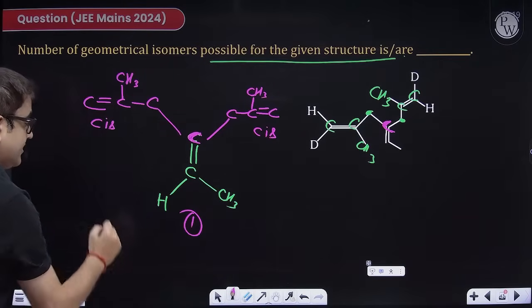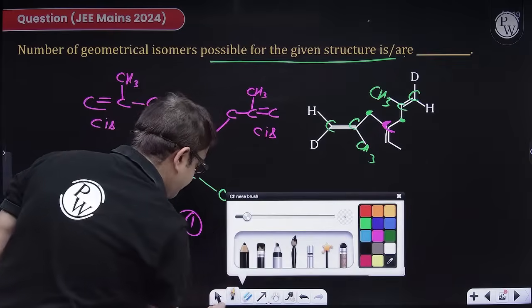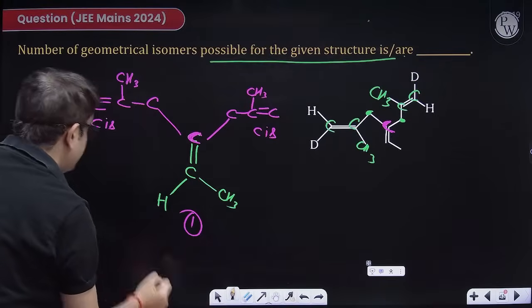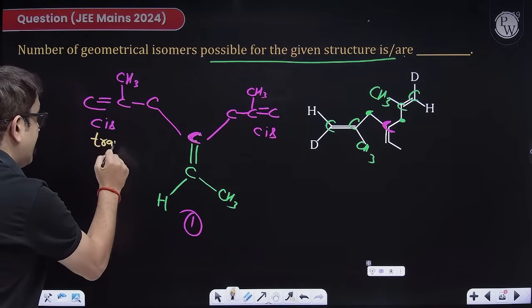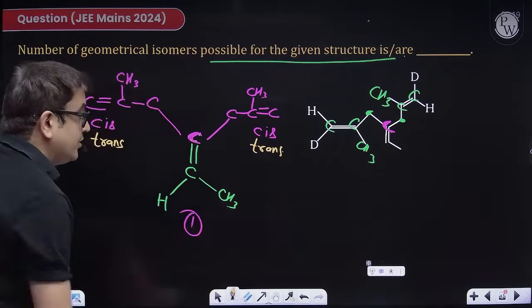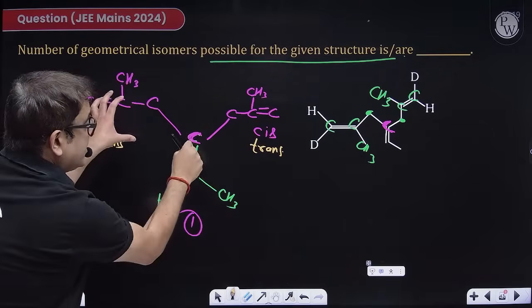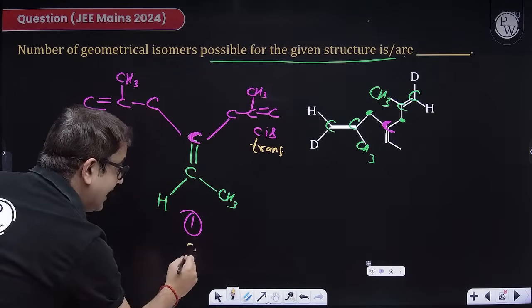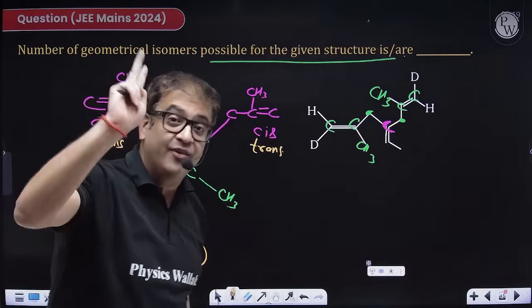Similarly, when this is trans and this is also trans, this again will not be geometrically active because its groups will be same, but that form will be the second form.